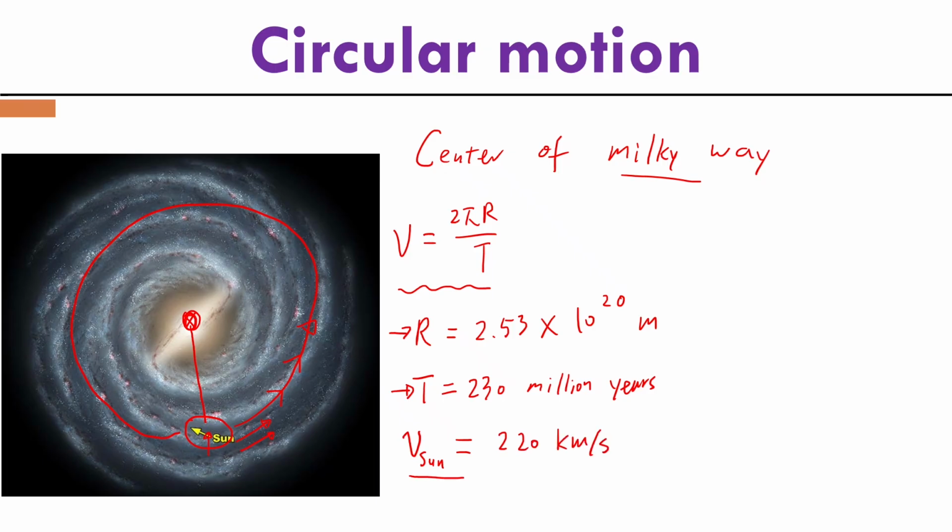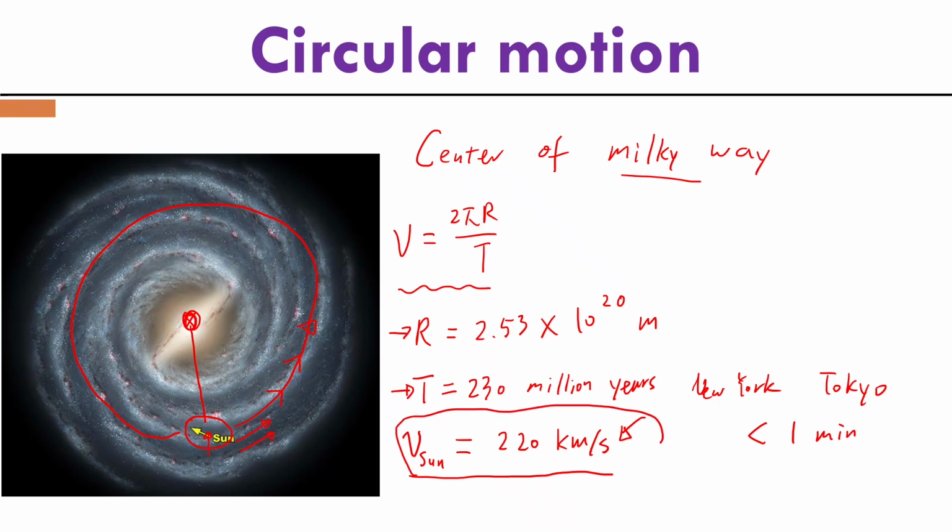If we put this velocity into perspective, if you travel at this speed from New York to Tokyo, it will take less than 1 minute. This is how fast the solar system is orbiting the center of our galaxy. And this is our velocity if the reference frame is the center of the Milky Way.